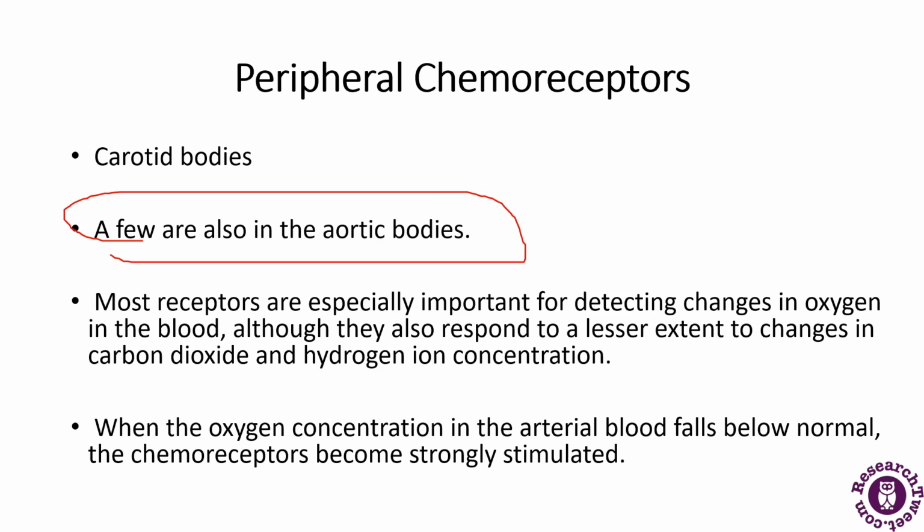When the oxygen concentration in the arterial blood falls, the chemoreceptors become strongly stimulated. So this is how respiration is regulated. It is regulated by the brain, by the respiratory center which is present in the brain.